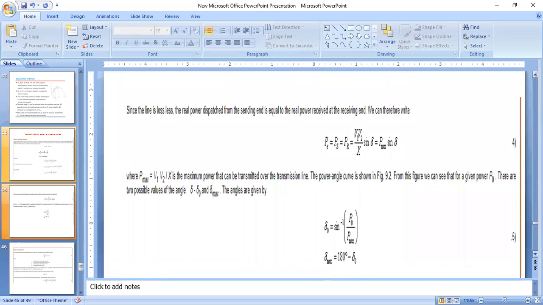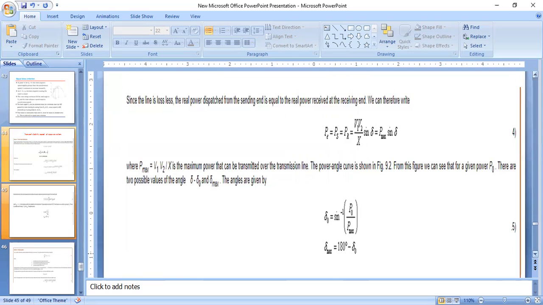Since the line is lossless, the real power dispatched from the sending end is equal to the real power received at the receiving end. We can therefore write the sending end power equals the receiving end power, that is equal to the total power, equals V1 V2 by X sin delta, that is equal to Pmax sin delta, represented in equation 4.